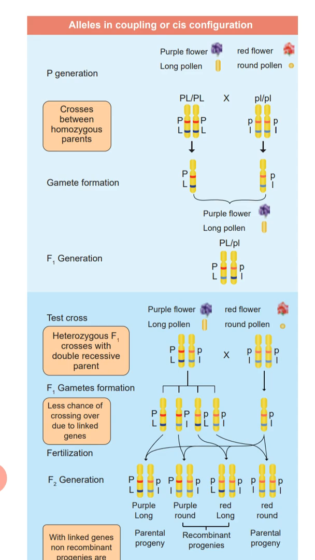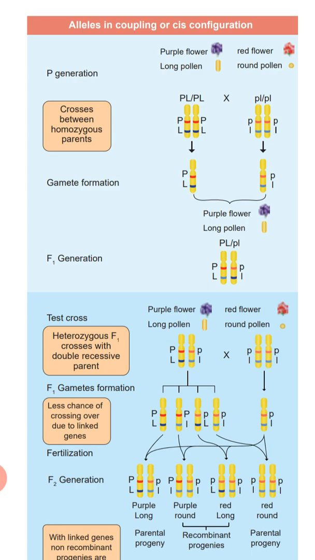During gamete formation, in one parent the chromosome carries capital P and capital L, whereas in the red flower with round pollen plant, the gamete is small p and small l. When this cross was done, in the F1 generation they found purple flower with long pollen, and it was heterozygous. Next, they did the test cross.